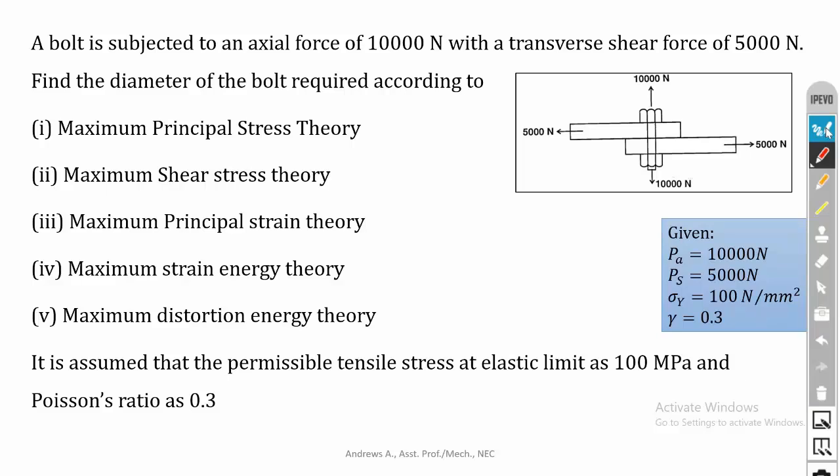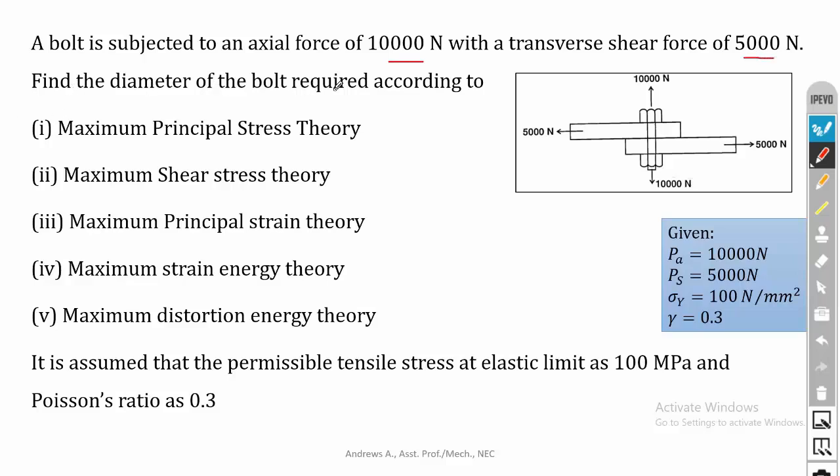I'm going to tell you a simple problem. In this problem, we are going to use all the 5 theories. A bolt is subjected to an axial force of 10,000 Newton with a transverse shear force of 5,000 Newton.